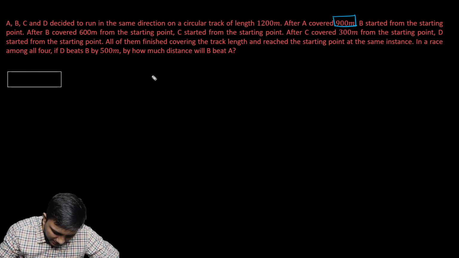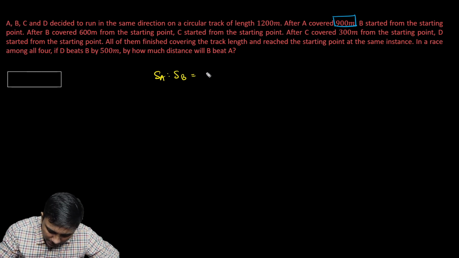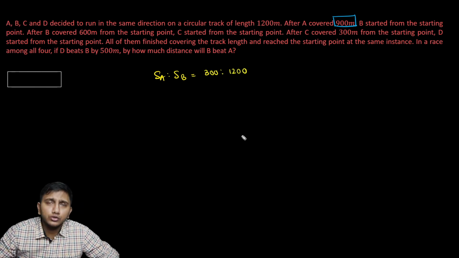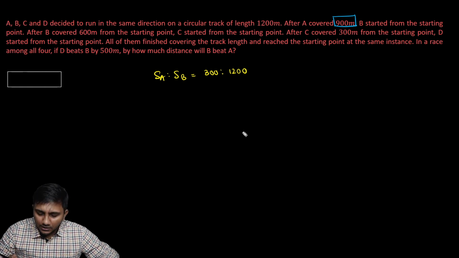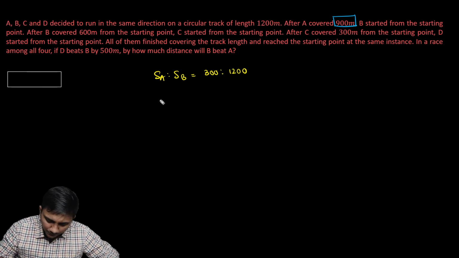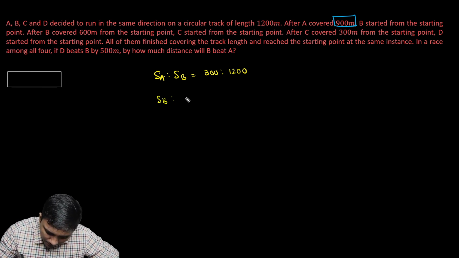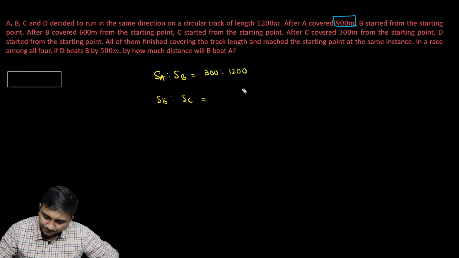So I can say speed of A is to speed of B is 300 is to 1200 because they took the same amount of time. In whatever time A covered 300, B covered 1200. So when time is constant, speed ratio is same as distance ratio. Similarly, speed of B is to speed of C.